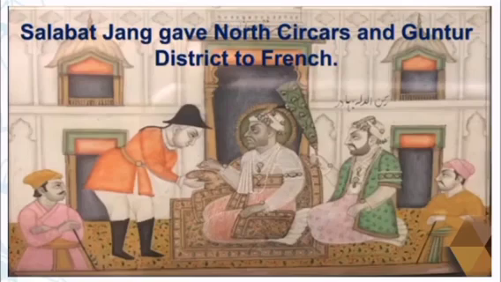As a reward, Salabat Jung gave North Sarkars and Guntur district to the French.